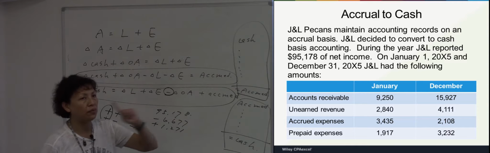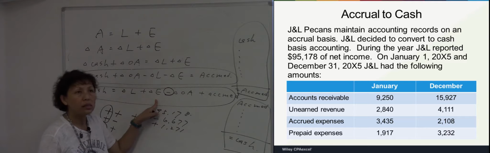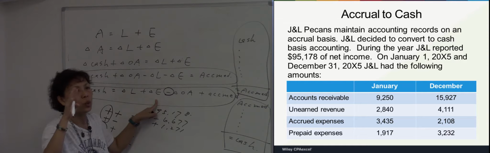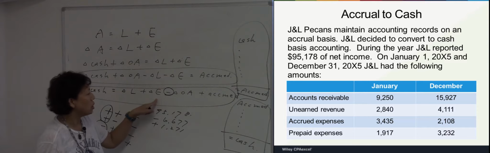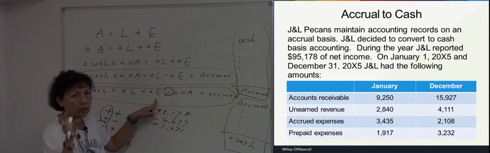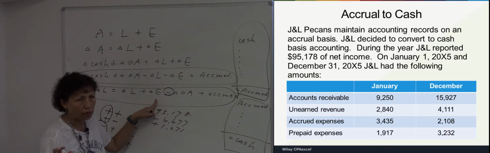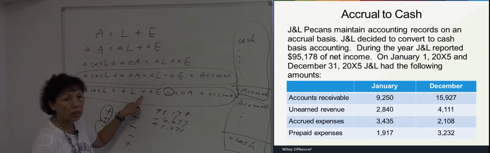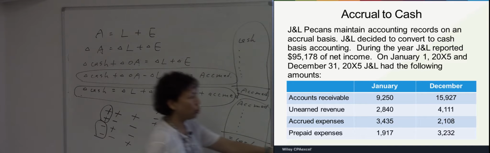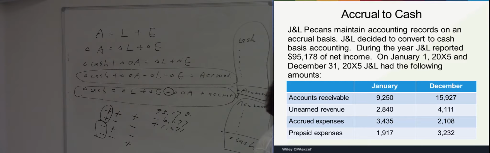And then accrued expense. No matter if it's revenue or expense, it affects equity. So revenue is an equity item, and expense is also an equity item. So accrued expense is an equity item, and the sign is positive. Do we have an increase or decrease? Decrease.